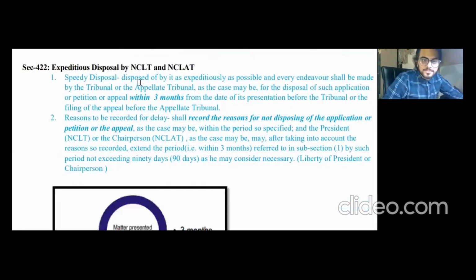Yeah, speedy disposal, disposed of as expeditiously as possible, and every endeavor shall be made by the tribunal or the appellate tribunal, that is NCLT or NCLAT as the case may be, for the disposal of such application or petition or appeal within 3 months. So 3 months time is given to NCLT and NCLAT to dispose of the case.